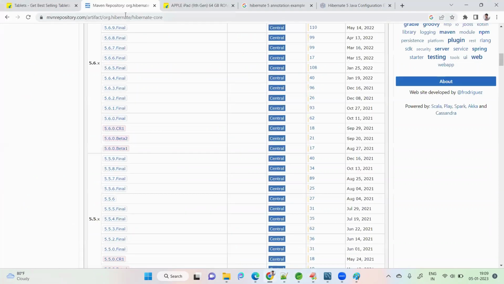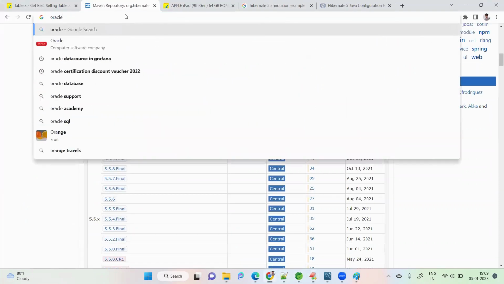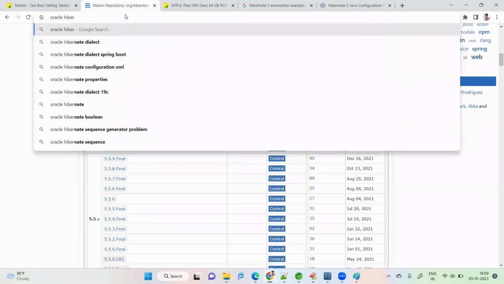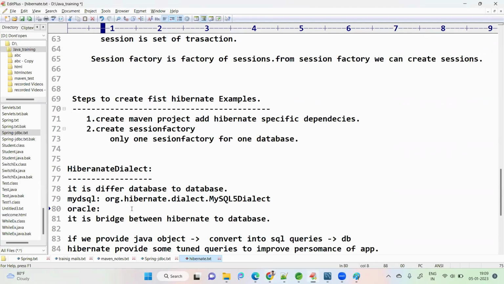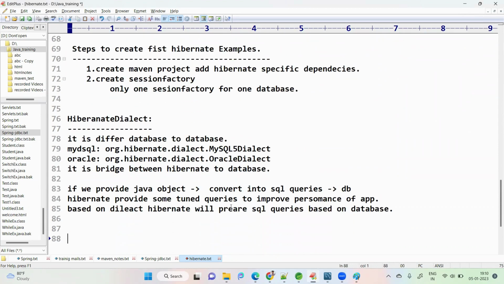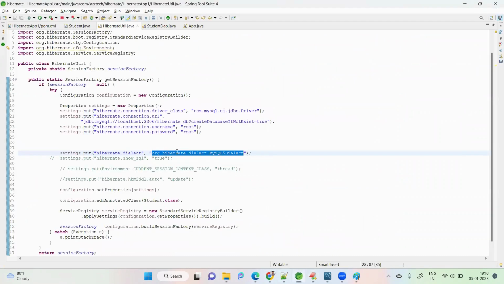Go to Google and search for Oracle Hibernate dialect. Okay, this is the Oracle one. That means the dialect changes for each database. Based on the dialect only, it will decide how to generate the query. For that purpose we put the dialect here. Okay, fine.